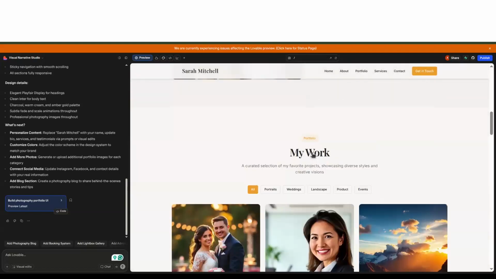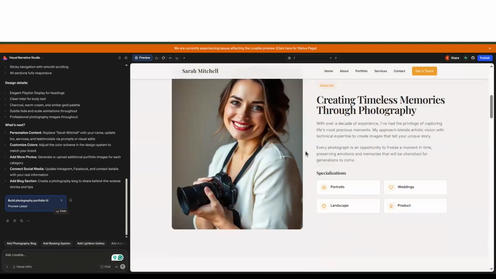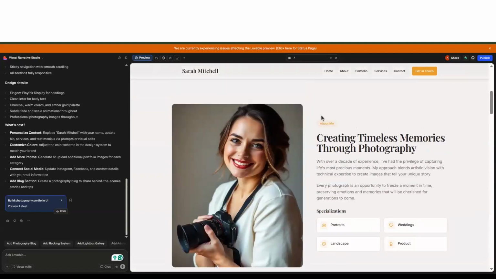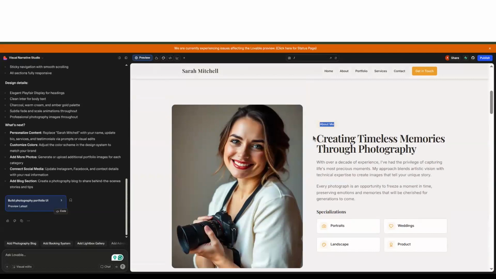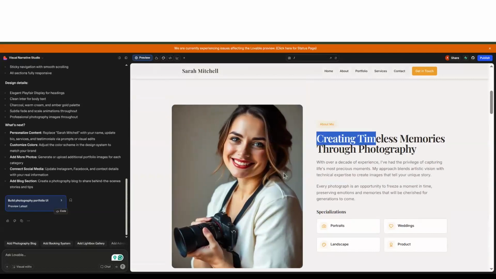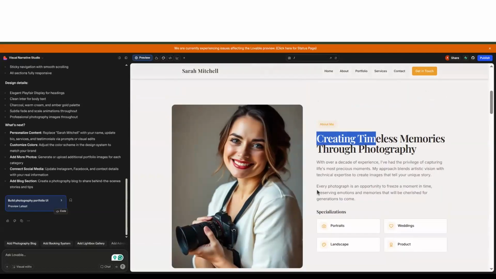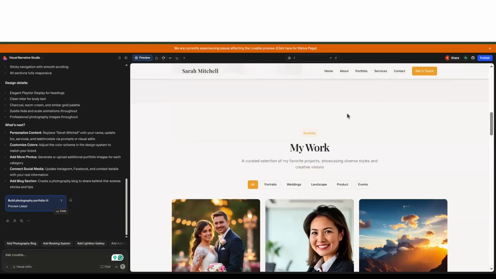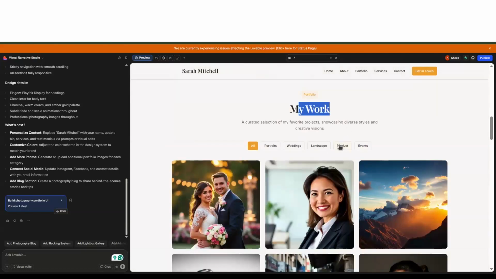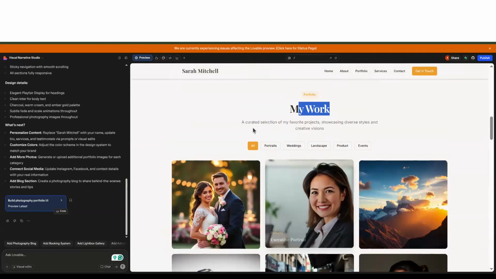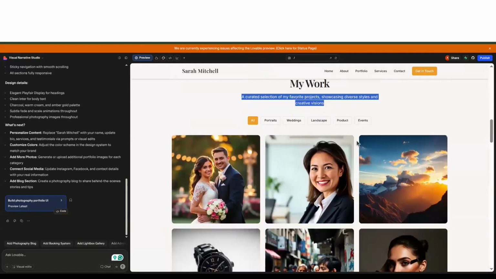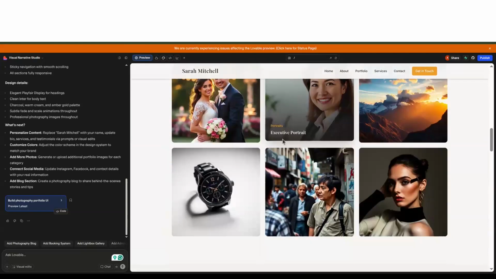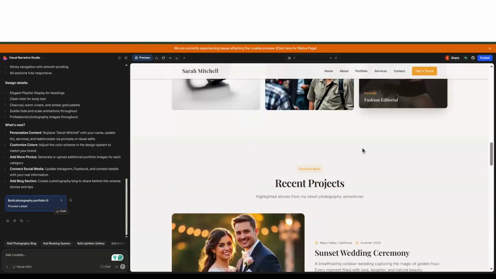View my work. So it is quite nicely scrollable. It has an about me section, a photo of a random girl. Maybe I can replace this too. It tells me about the specializations: portraits, weddings, products. Okay, my work. So it gives a portfolio as well, a curated section for that. These are the images that I clicked. So these are just examples.